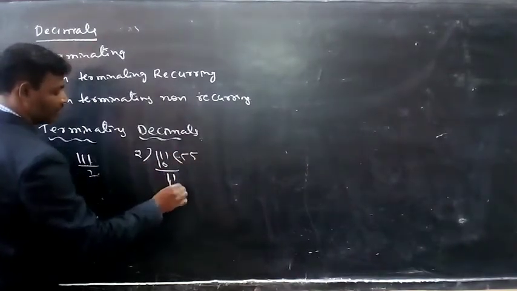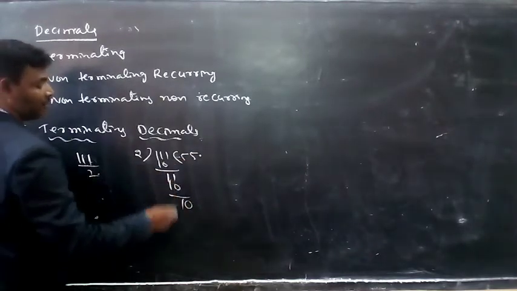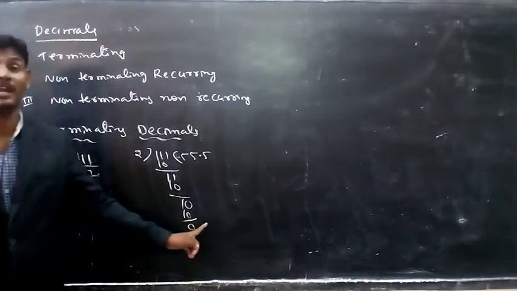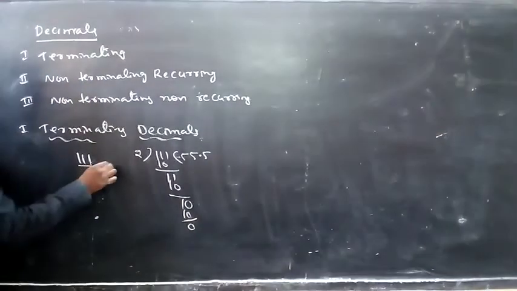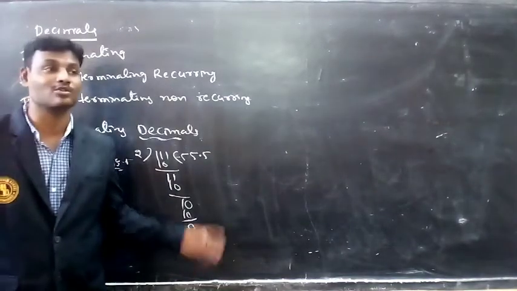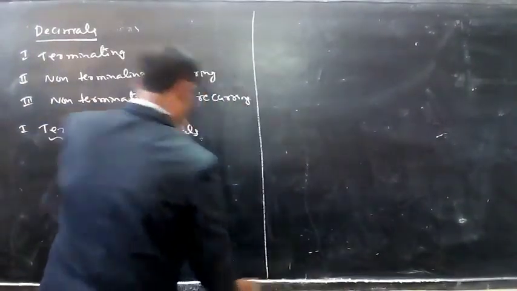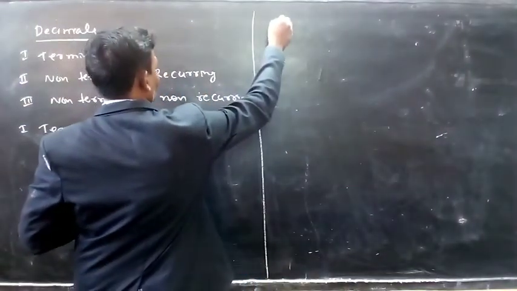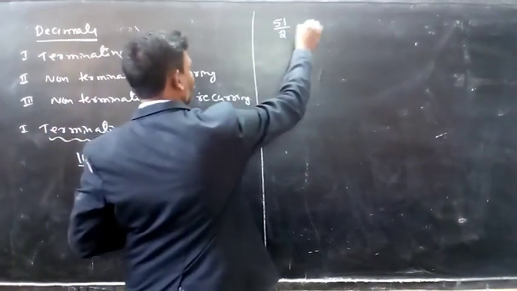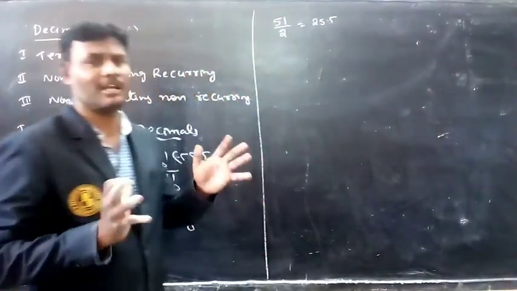It is not divisible, so I am taking the decimal and keeping 0 here. 2 5s are 10. So what is the remainder here? 0. So 111 by 2 we can write as 55.5. Here the remainder is 0, so this is a terminating decimal. For example, 51 by 2 we can write as 25.5. It is also a terminating decimal.